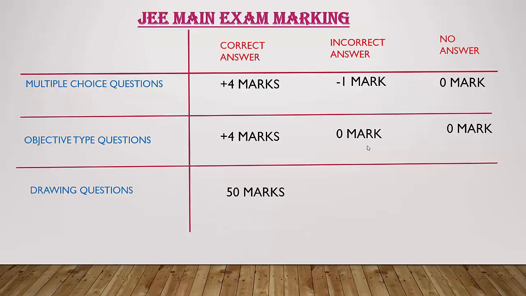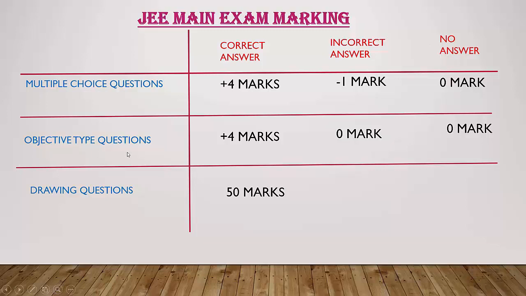Then coming to exam marking, how the marks distribution will take place in JEE Main. For multiple choice questions, that is MCQs, for a correct answer you are awarded 4 marks. For an incorrect answer 1 mark will be deducted. If you do not attempt that question, then it carries 0 marks.